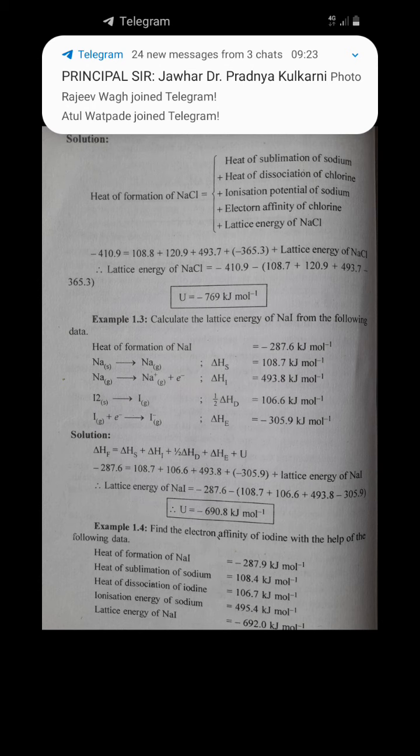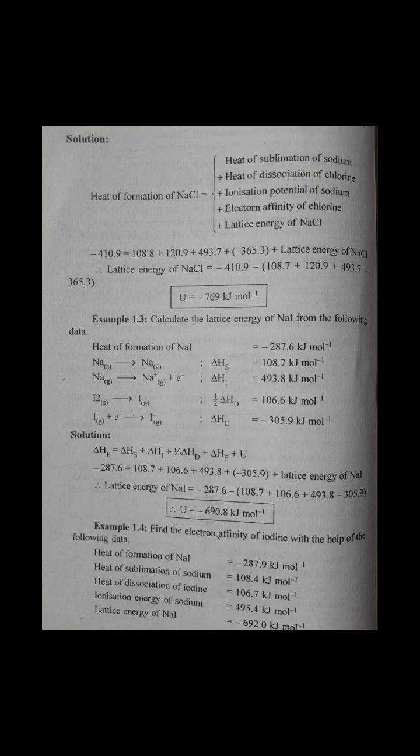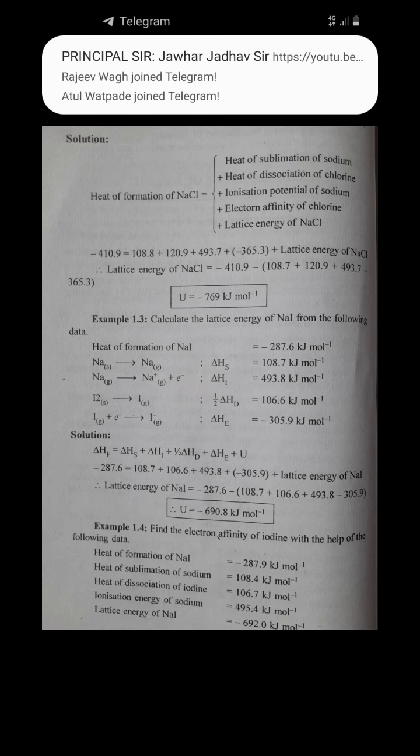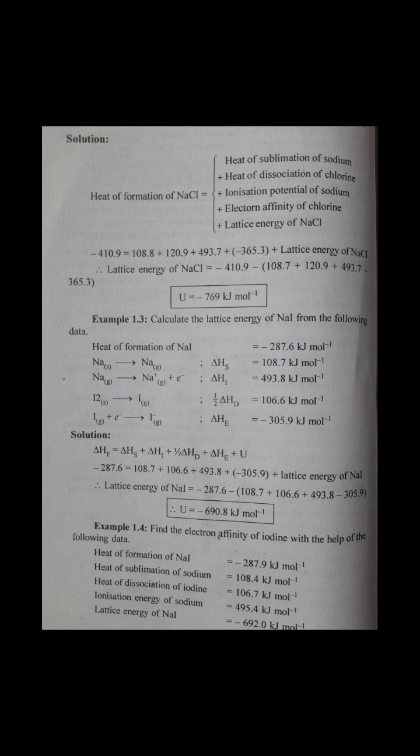So we have all the required data and we want to calculate the lattice energy by using the same equation. You just put all this there: delta HF is equal to delta HS plus delta HI plus 1/2 delta HD plus delta HE plus U. Then you can easily get the lattice energy of sodium iodide, which is minus 690.8 kilojoule per mole.